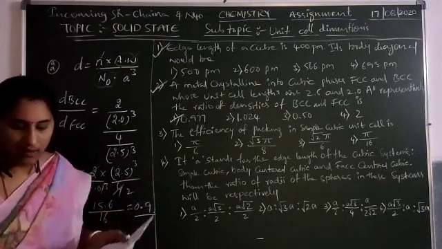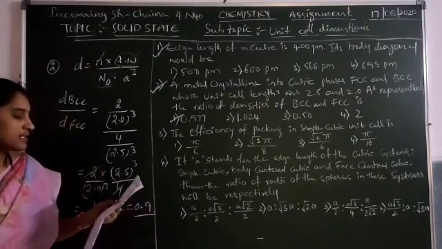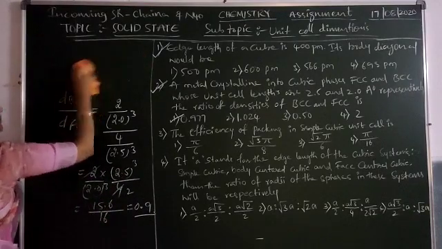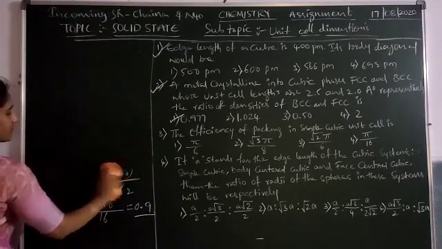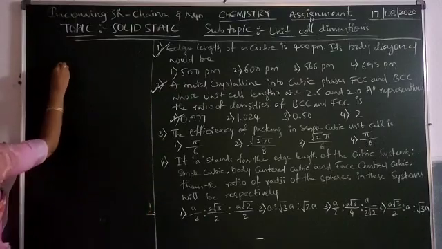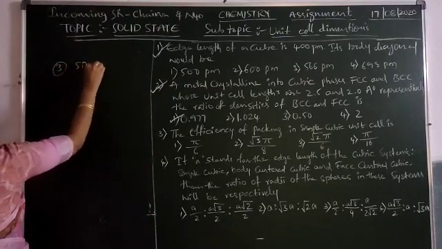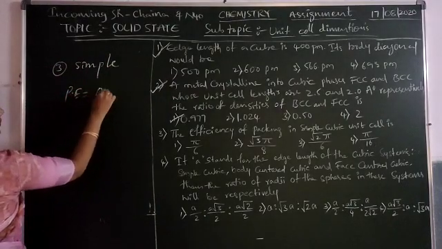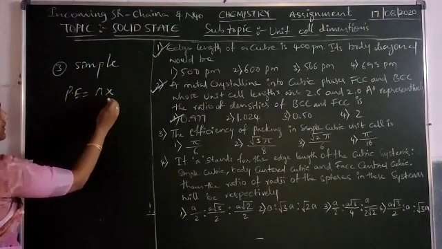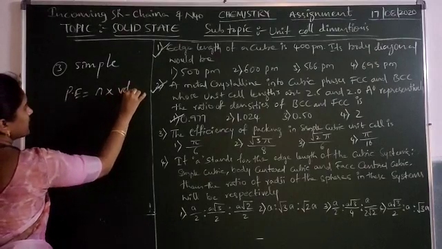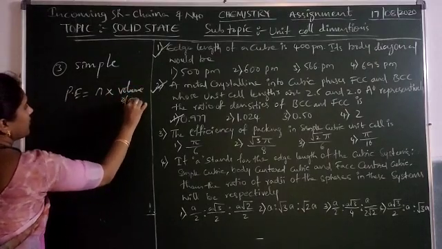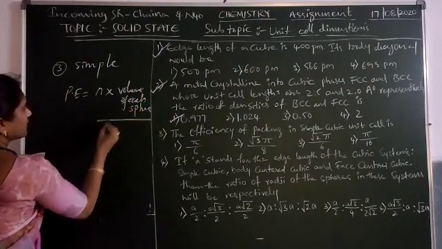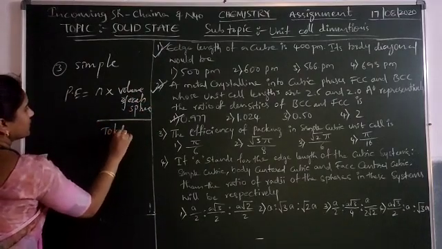The efficiency of packing in a simple cubic unit cell. In case of simple cubic, the packing efficiency formula is the number of atoms and then the volume of each sphere to the top, total volume.